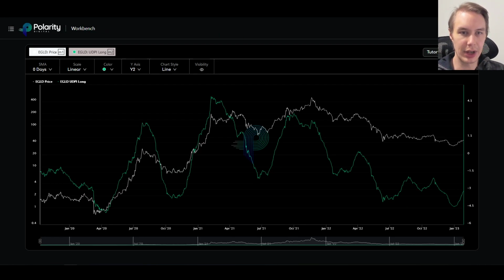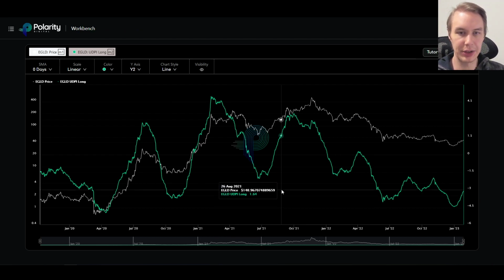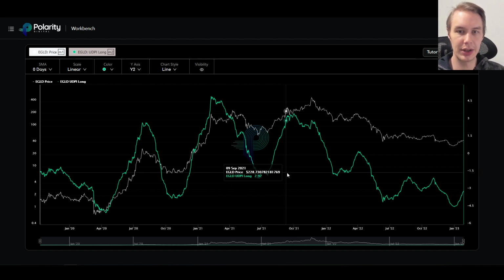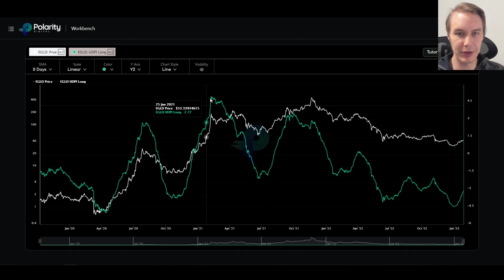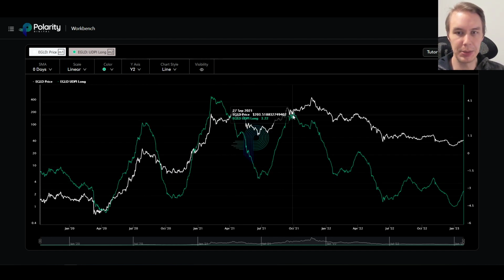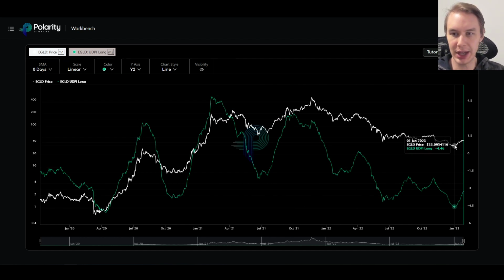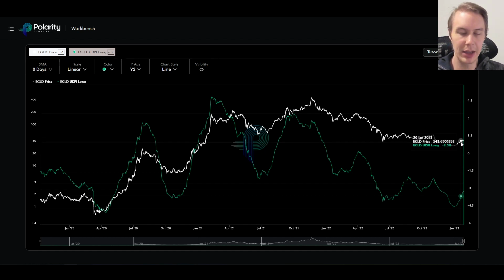So let's just go and look at these a little bit more. I'm going to actually flip over here to our workbench tool that we have here on the website. So this gives us a full graph, and I've just overlaid the long-term UDPI for EGLD over the price. Price has moved up, right? Up from about 32 on the lows up to about 44, so not bad, but not as parabolic as we've seen some other assets doing.